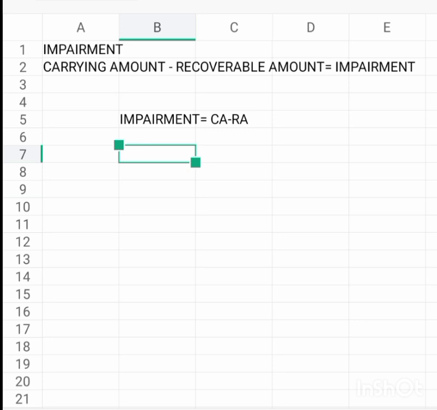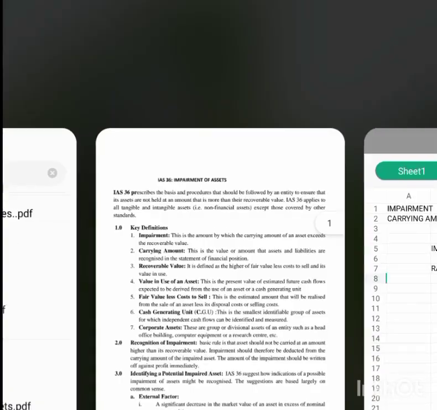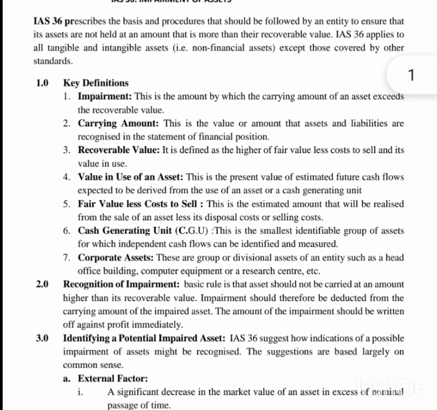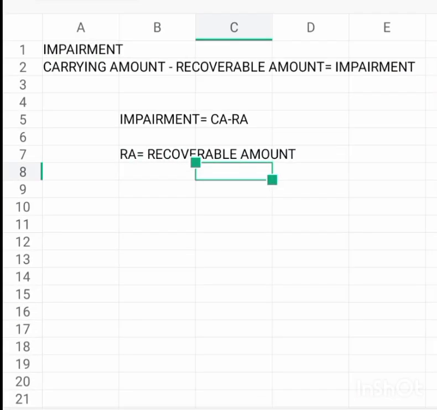But recoverable amount, which I refer to as RA, is defined as the higher of fair value less cost to sell and its value in use. The higher of the two is what we are going to bring. The recoverable amount is now the higher of fair value less cost to sell or the value in use.